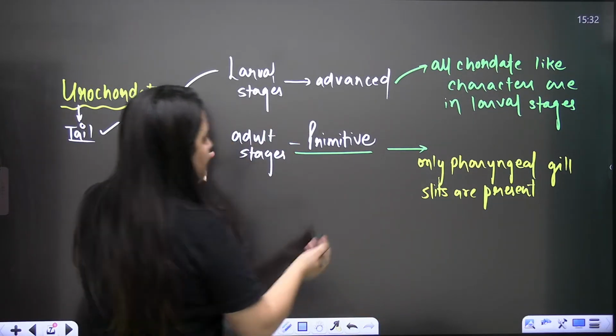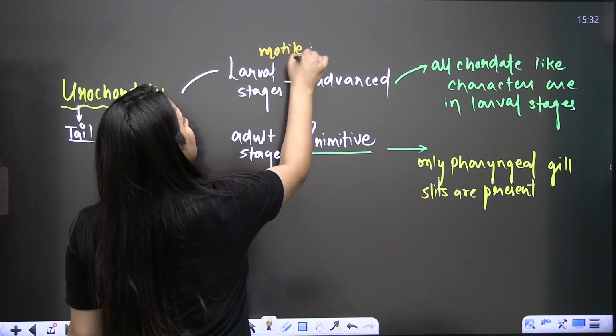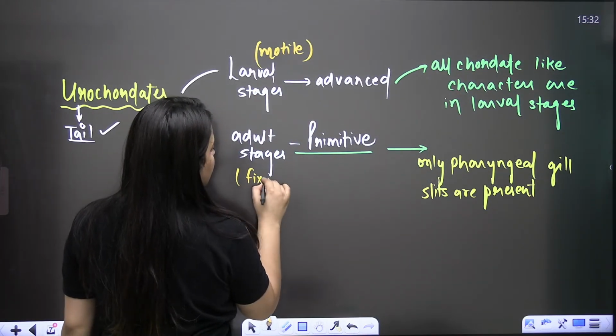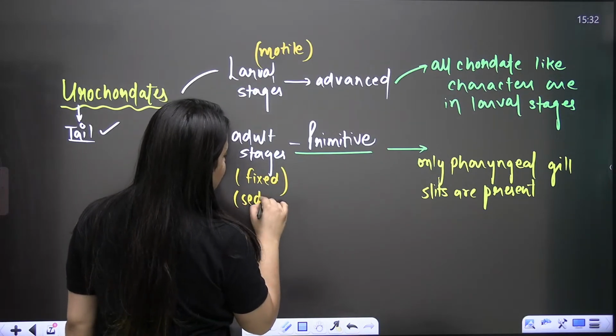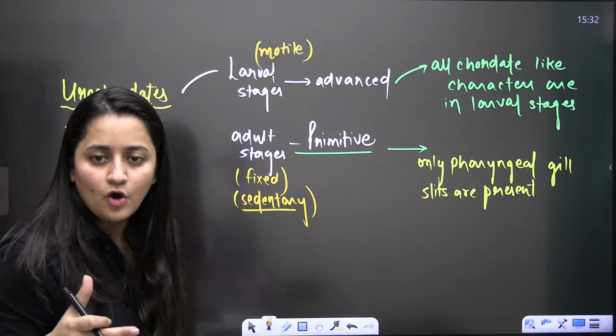Now, see, larva is advanced. Larva is even motile. And this one is fixed. This one is sedentary. You know, na? Fixed, sedentary, sessile, they all have the same meaning.